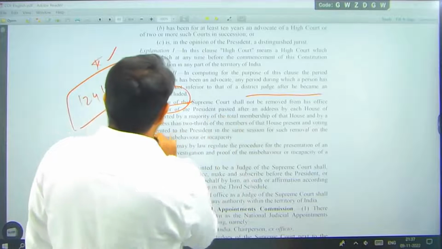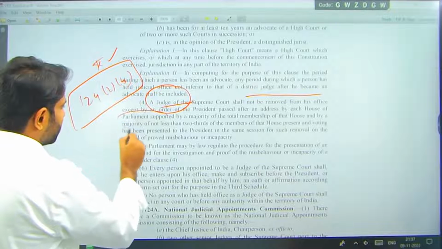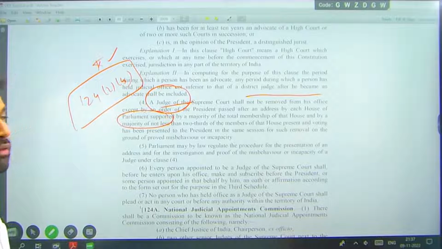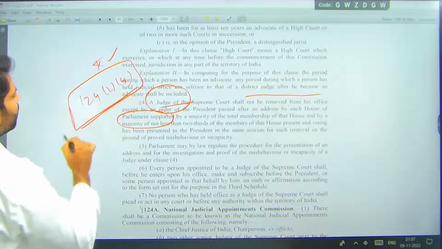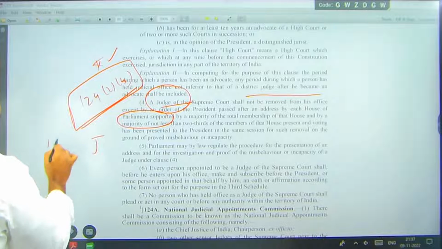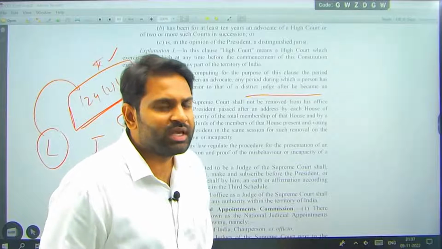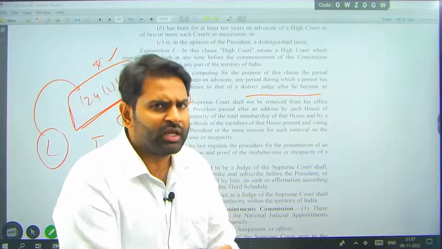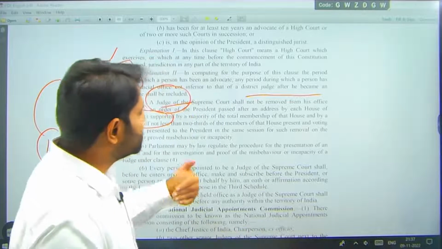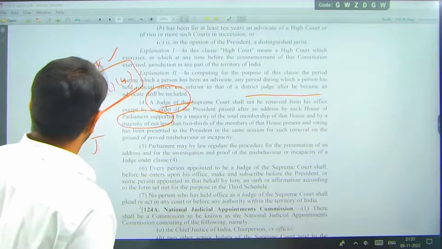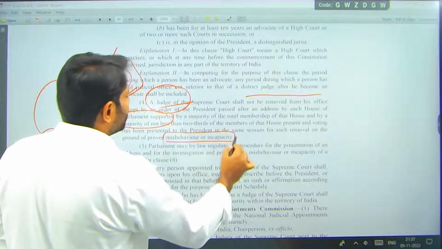Judges can be removed from office except by order of the President passed after an address in each House of Parliament. See, this is what my question is. Judges can be removed by the Parliament. According to Article 124(2)(b), judges can be removed by the legislature, which means the legislature checking over the judiciary. This is what checks and balances I am saying here. If the judiciary is becoming more arbitrary, there should be one organ to check it. So if judges are becoming more arbitrary, then it is the legislature which is coming to the rescue and checking it. They can be removed by the legislature.